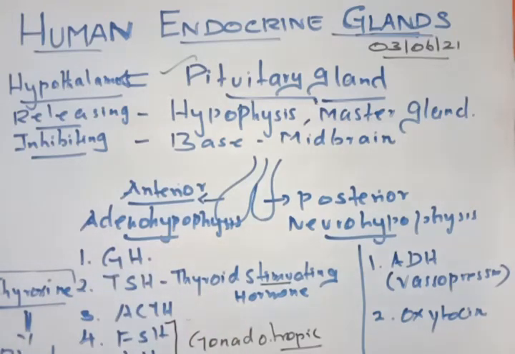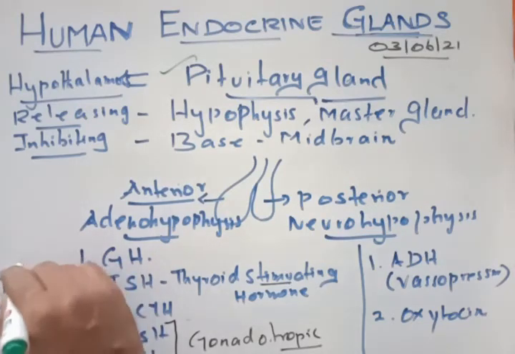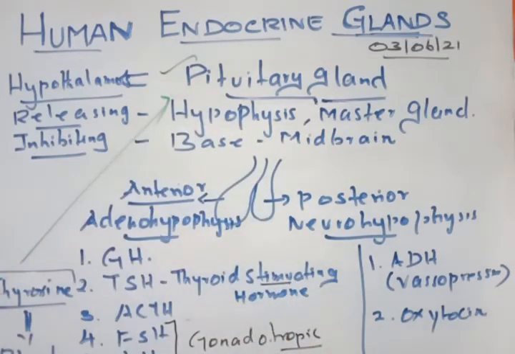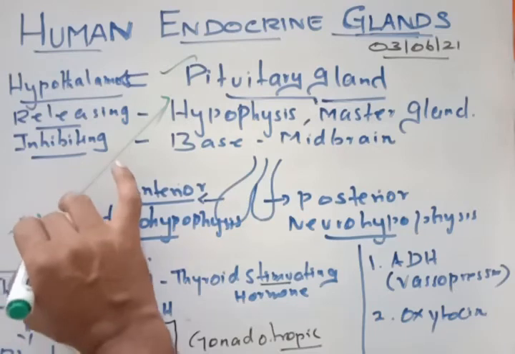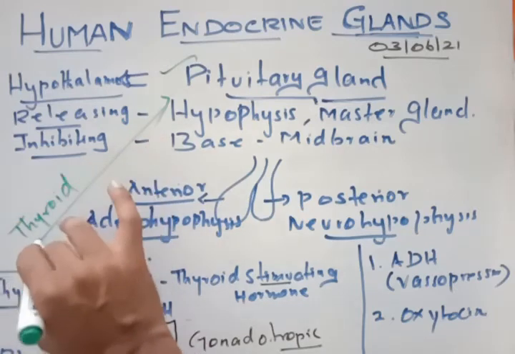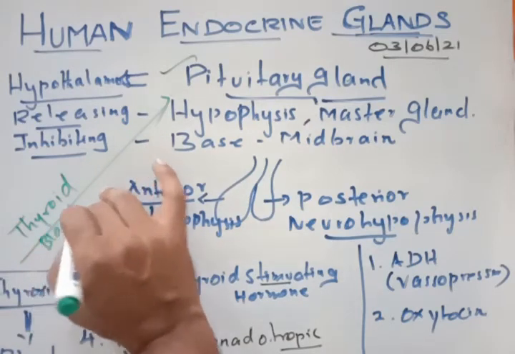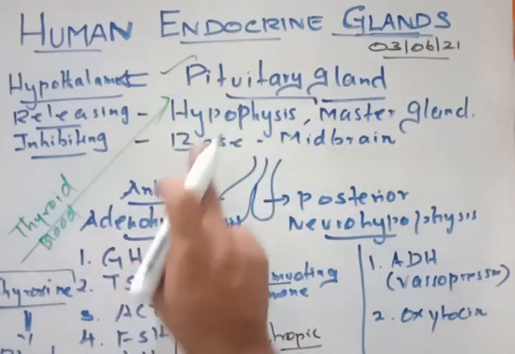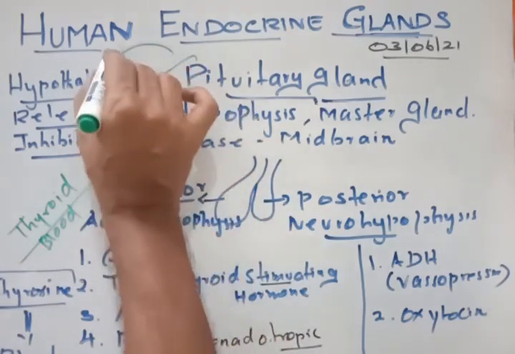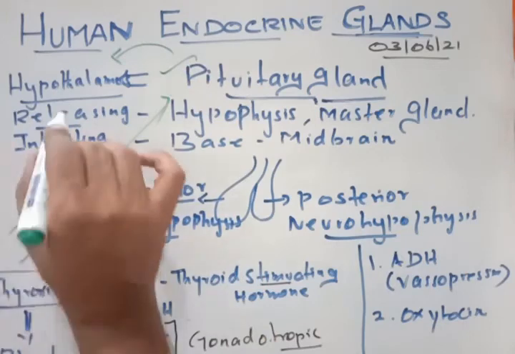Now, if the hormone thyroxine is less in the blood, this information goes straight to the pituitary gland. Who is sending it? The blood is sending the information to the pituitary gland. The pituitary gland will send the information to the hypothalamus. Now what will the hypothalamus do?